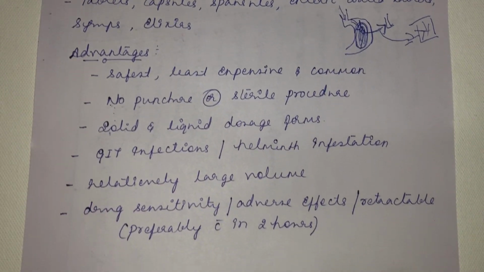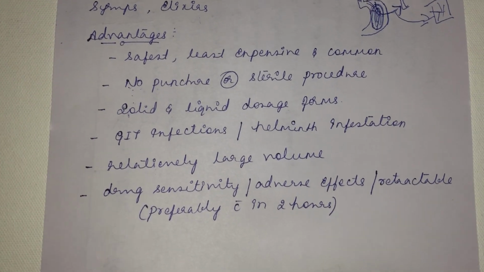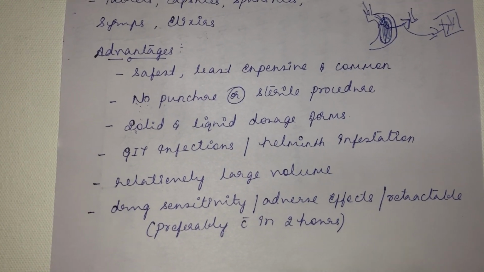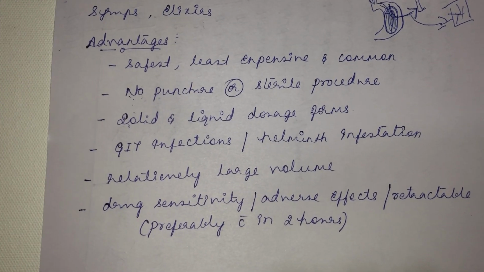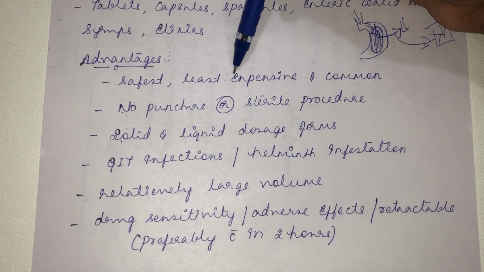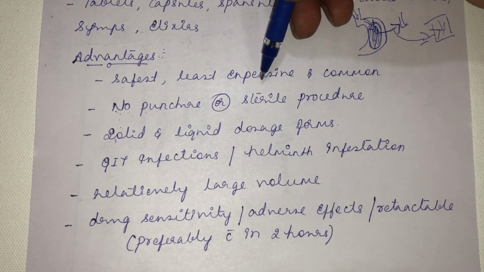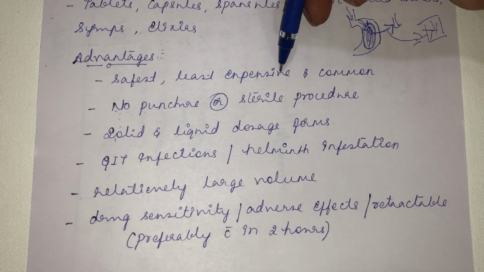Then what are the advantages of this oral route of drug administration? See, the advantages of the oral route of drug administration, I told you, it is the safest route, least expensive. See, no separate equipment is required. You don't need a needle, you don't need a syringe.